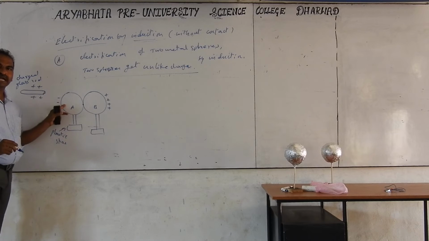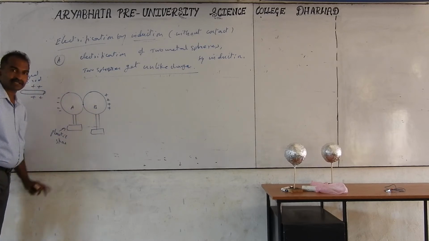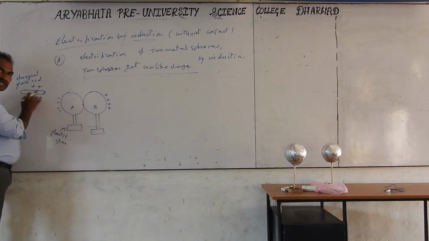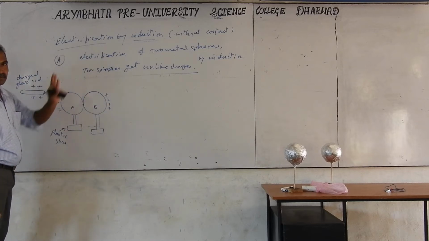If you take a metal stand, the metal is connected to the ground. Whatever charges are there will go to the ground. They become neutralized, so we don't want that. It is also possible to neutralize even if you remove the glass rod. But about connecting here, the next experiment is the B bit, the second method.